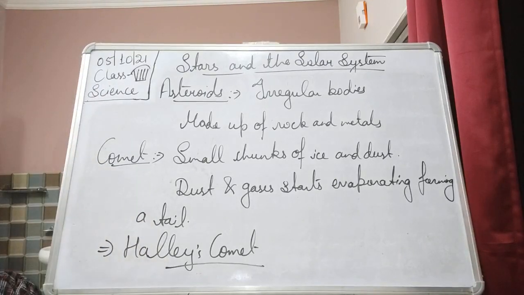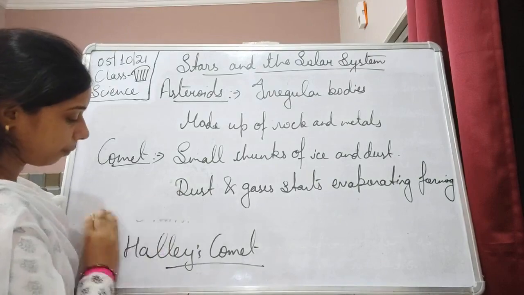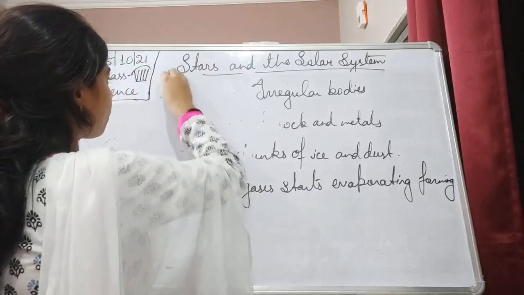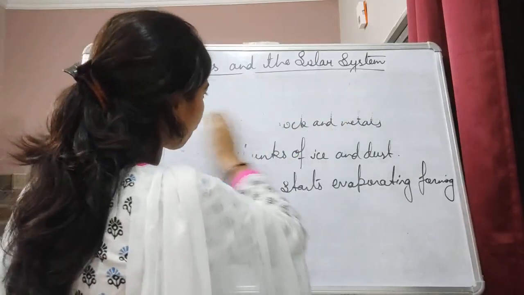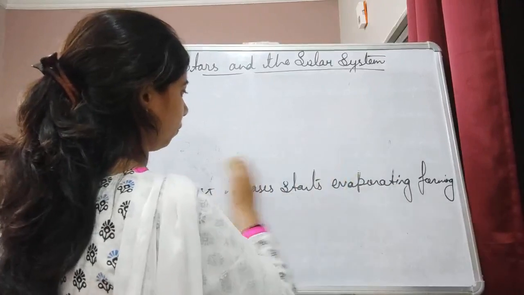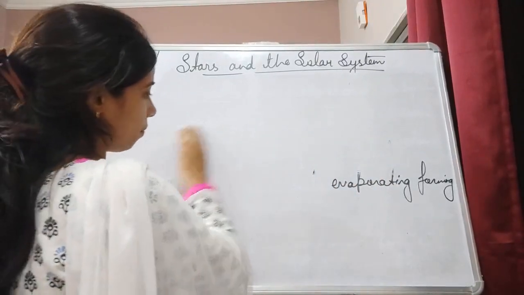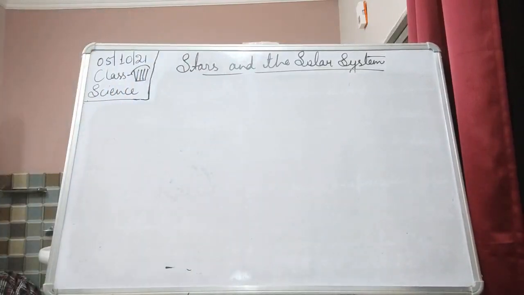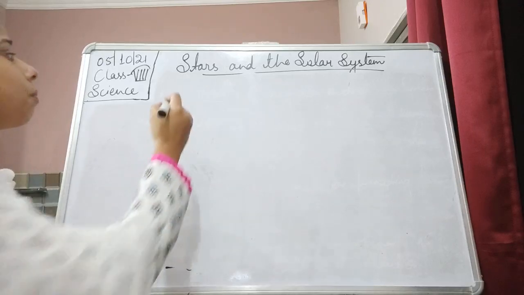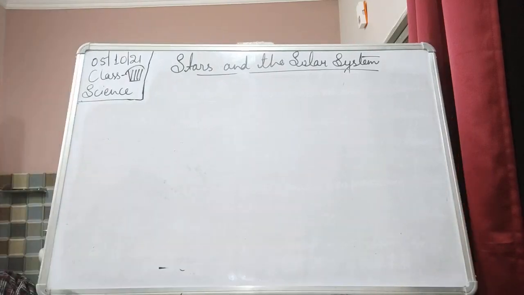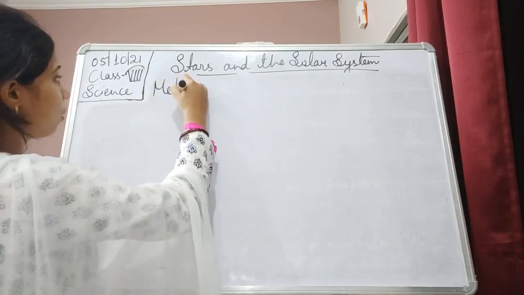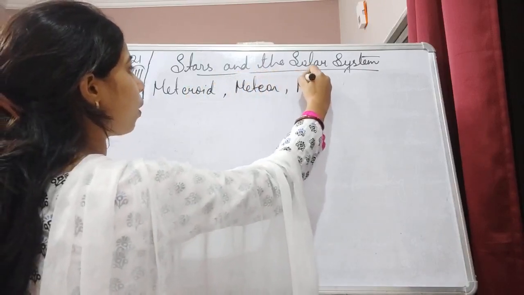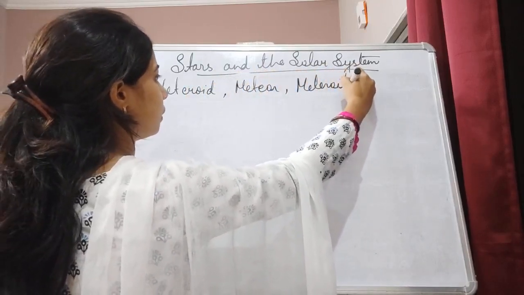And the last one, students, is meteor or meteoroids. Meteorite is what? It is a small piece of metallic rock. So the next one is meteoroid. Let us try to understand the difference between a meteor, a meteoroid and a meteorite.